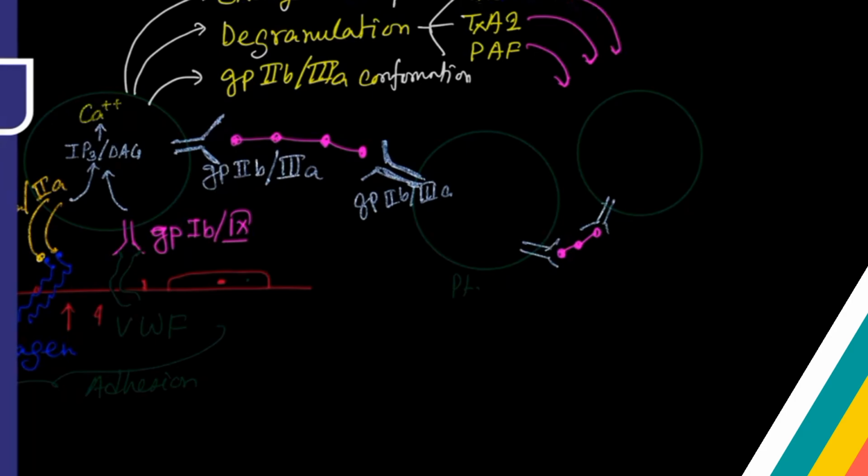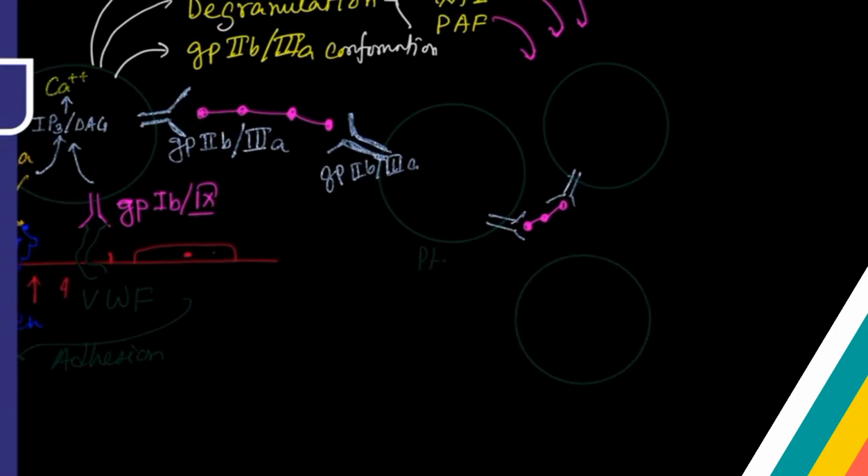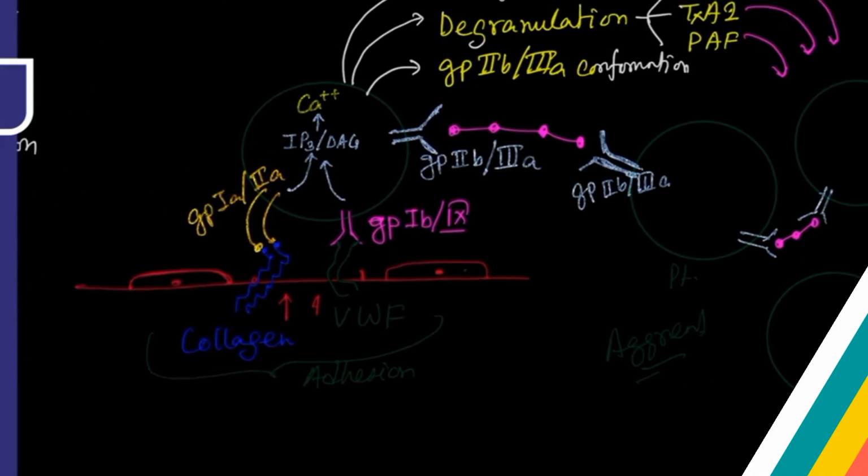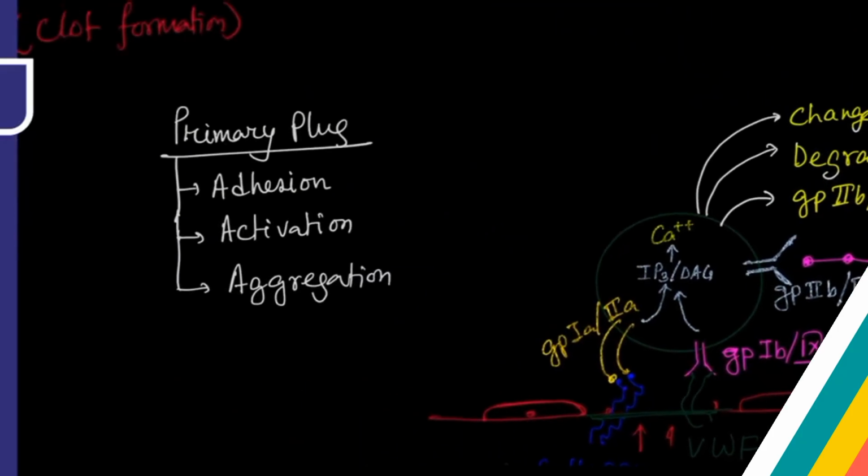This step, when all the platelets are coming close to one another and forming an aggregate, is known as the aggregation step of platelet plug formation. So whenever the platelet is forming an aggregate, the area where it was damaged is going to be sealed by platelet, and this is known as primary platelet plug formation.